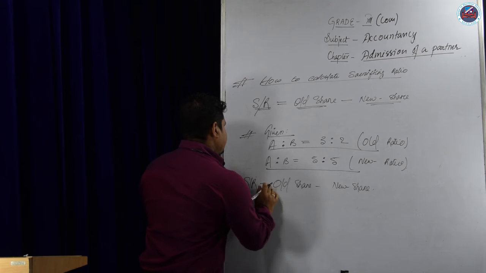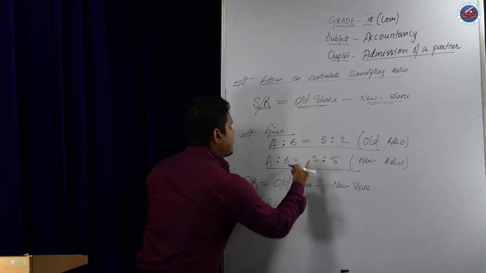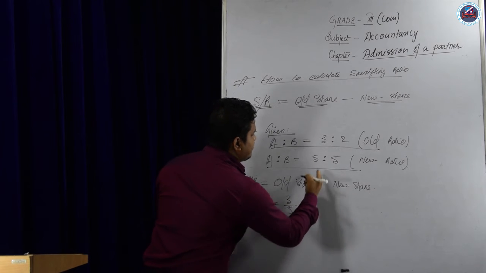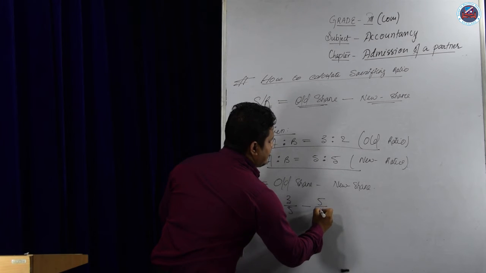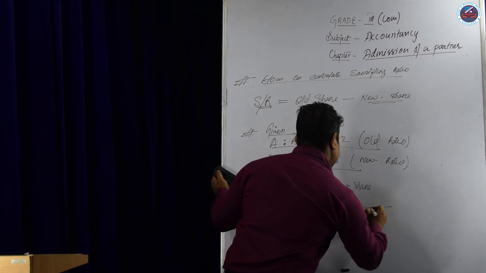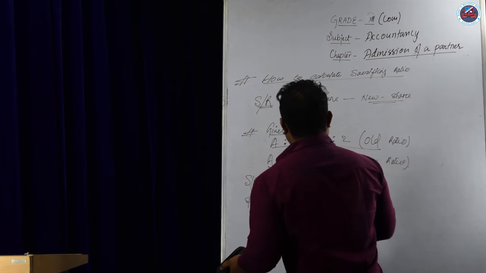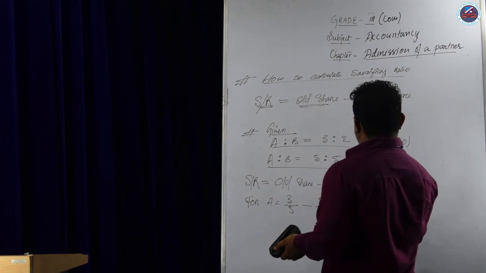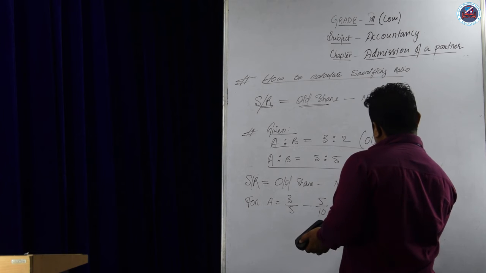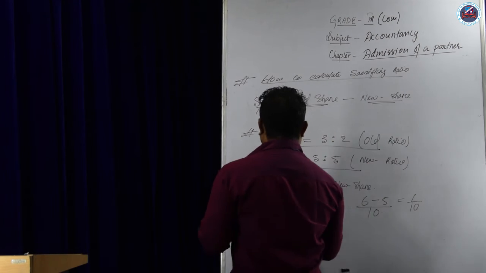For A, the old is 3/5 and the new is 5/10. The LCM will be 10. 10 divided by 5 is 2, 2 times 3 is 6, minus 5 is 1/10.